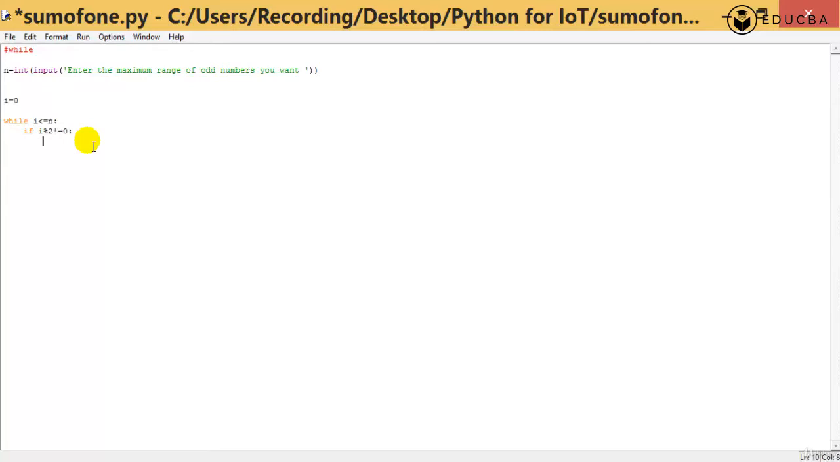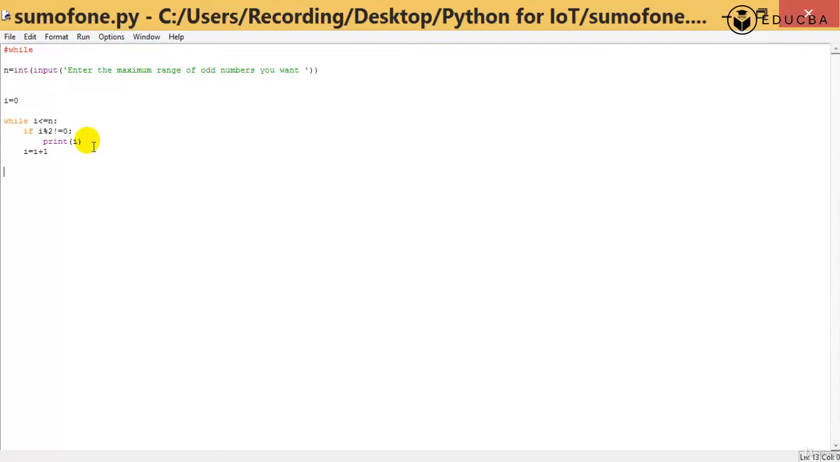So if it is an odd number, that means it is not equal to 0. The remainder after dividing by 2 can be either 0 or 1. If it is 1, that means it is not equal to 0, so can I print I? Yes, I can. I print I, and after printing, of course, I need to increment I. So I say I is equal to I plus 1, or you can even say I plus equal to 1. And after you come out, that's it. You're going to print all of these odd numbers from 0 to n.